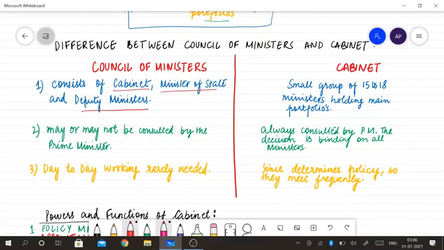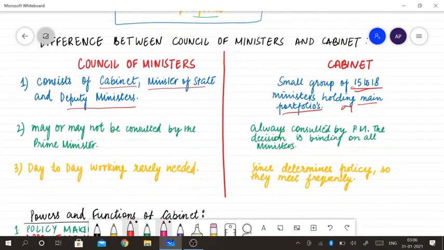So out of those 300, whoever is chosen for the ministry is called the Council of Ministers. And out of the Council of Ministers, 15 or 18 elected members who are very experienced and have a very good rapport with the Prime Minister are chosen as cabinet ministers, and very important portfolios are given to them, like defense, home, finance, and railways.